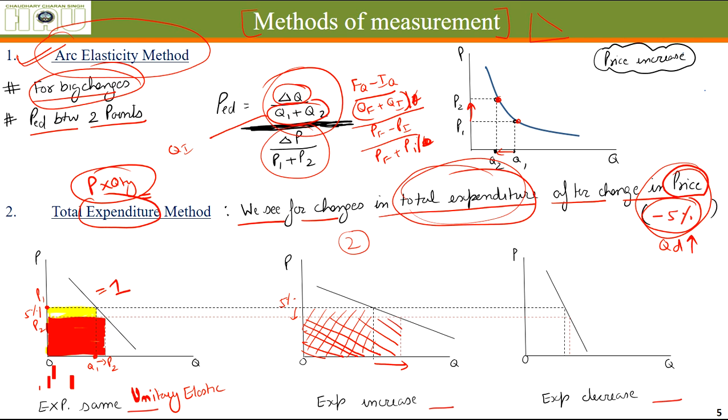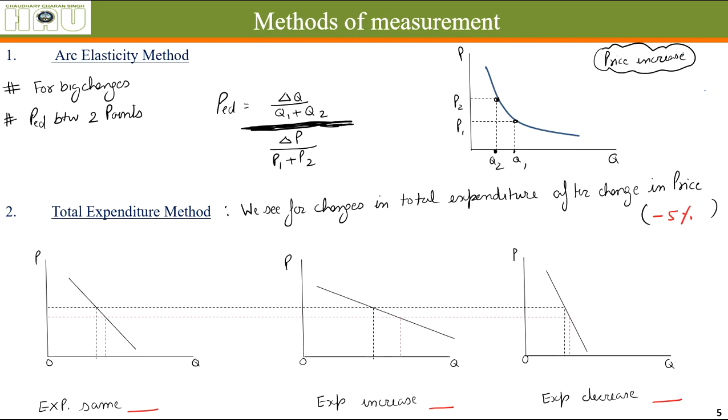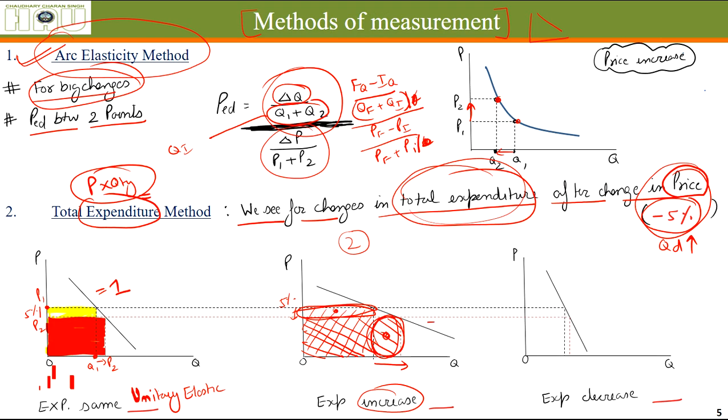The increase in expenditure here is this much and the reduction in expenditure here is this much. This portion is bigger than this, that means the expenditure has increased. That's why the demand curve is considered elastic, and its elasticity is greater than 1.